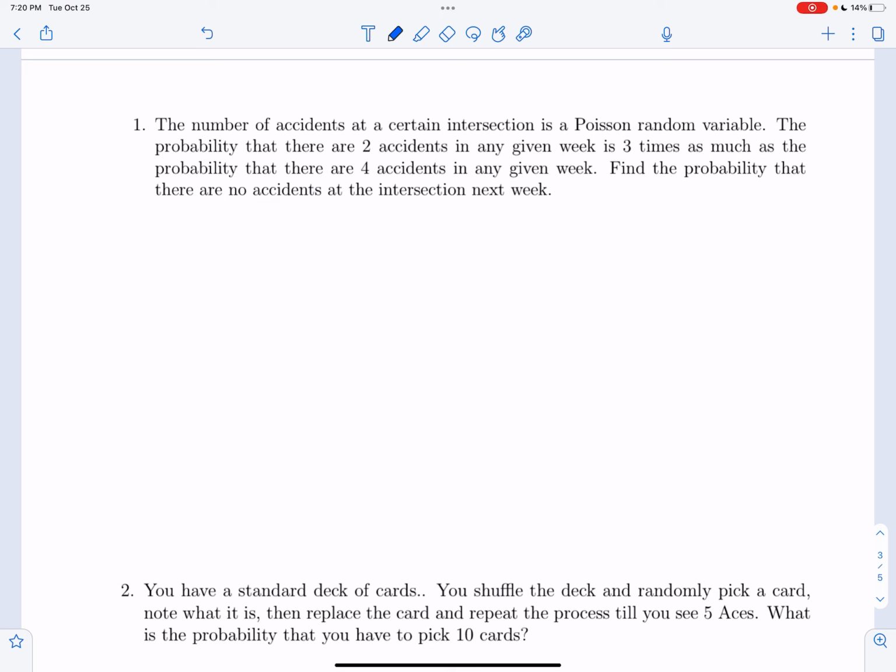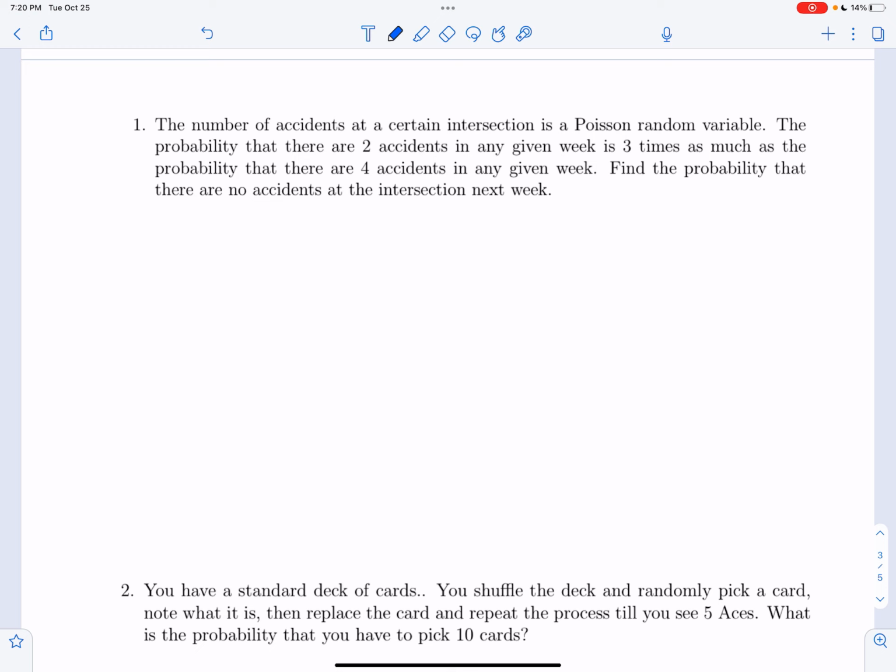So what's going on in this question? Normally for questions with Poisson random variables, you're given the rate at which these rare occurrences occur, like so many per week or so many per day, etc. But in this, we're not given anything. We're not given any rate at all.